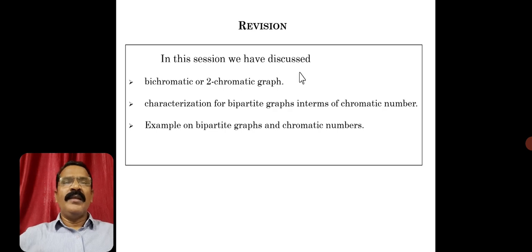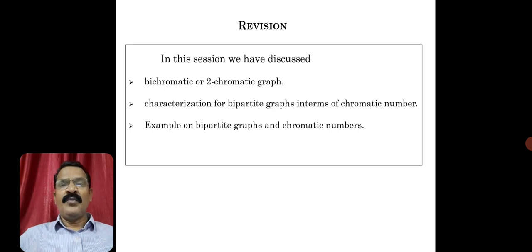Overall, in this session we have discussed the bichromatic graph, or you can say two chromatic graph. Similarly, we have discussed bipartite graphs. That is very important. Without knowing bipartite graphs, how can you find the characterization?